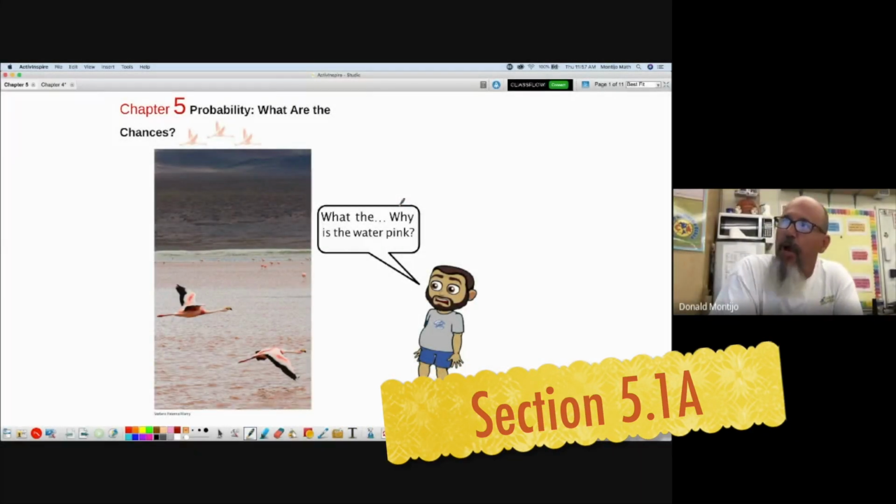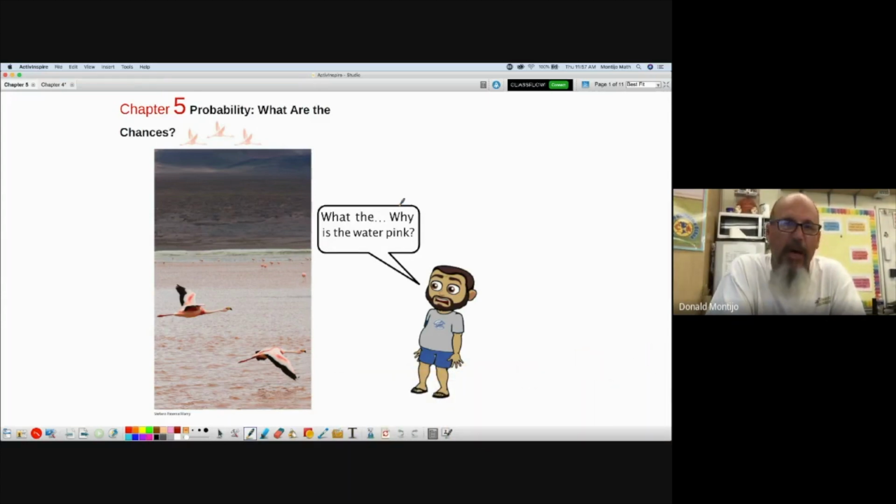Chapter 5, Probability. What are the chances is the title of this. Well, when we think about probability, we probably think about flipping a coin, rolling a die, and that is probability. And you guys already have a very good idea of basic probability. If you flip a coin, what's the probability of heads? All of you will say 1/2.